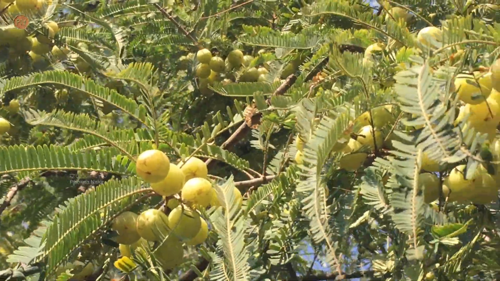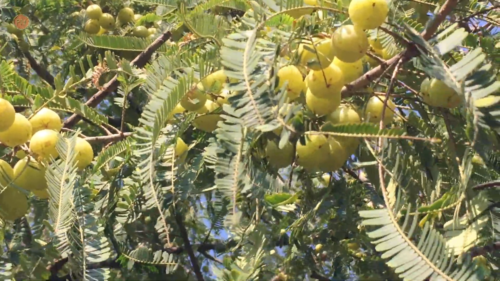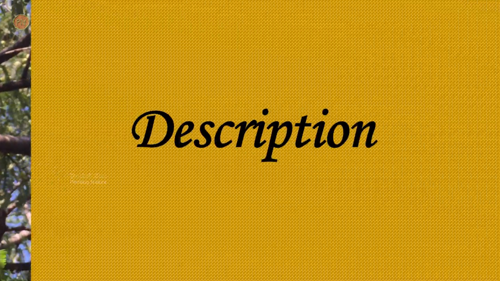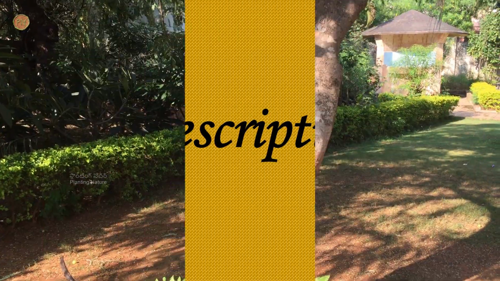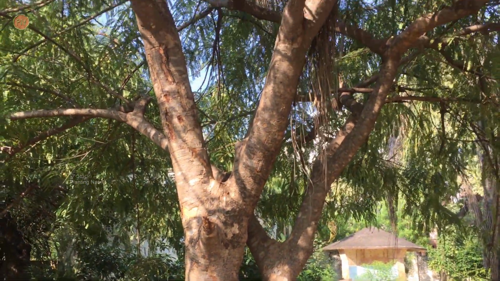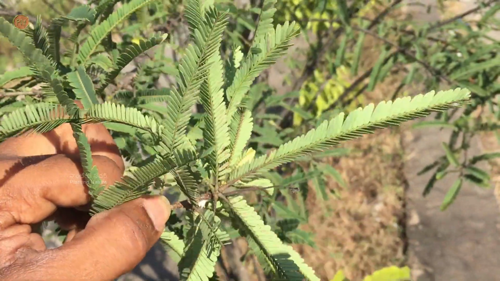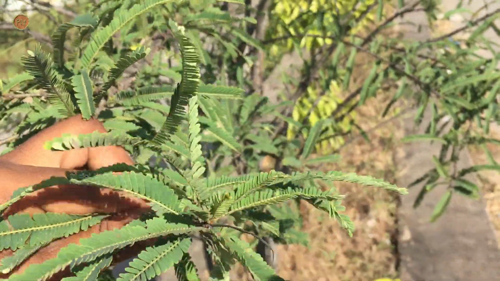This tree can reach about 18 meters high. This is a tropical tree. It can tolerate high and low temperature as well. The trunk is covered with grey to brownish black color bark, which is rough and irregular. The leaves are small, light green to yellow in color.